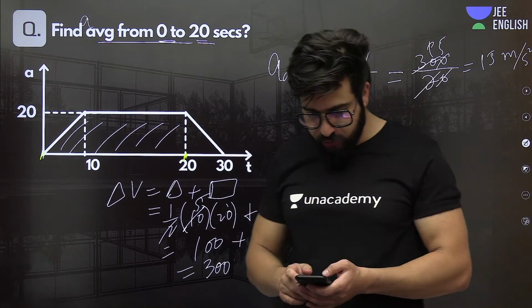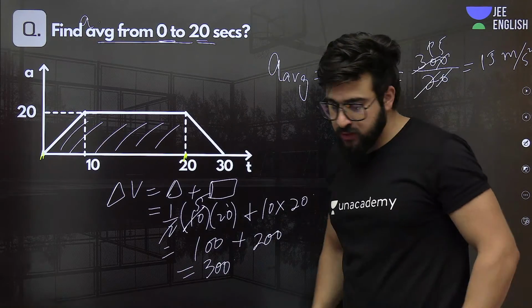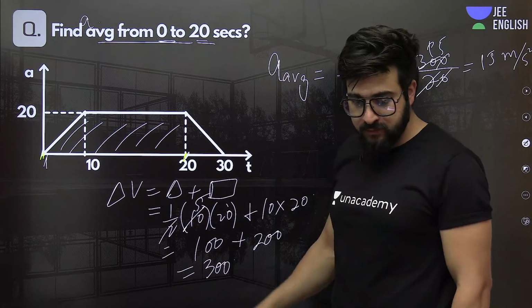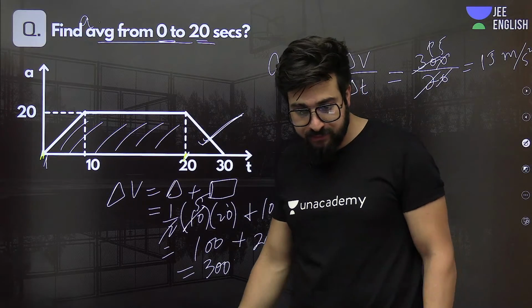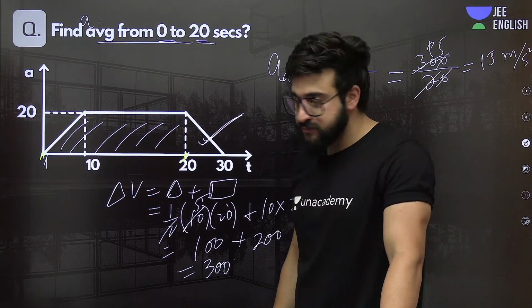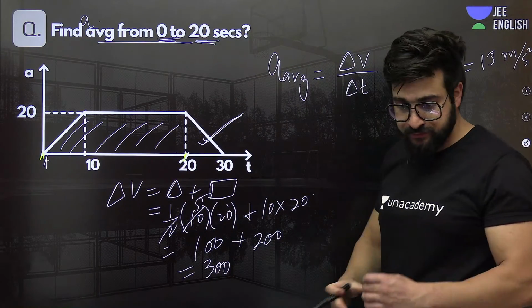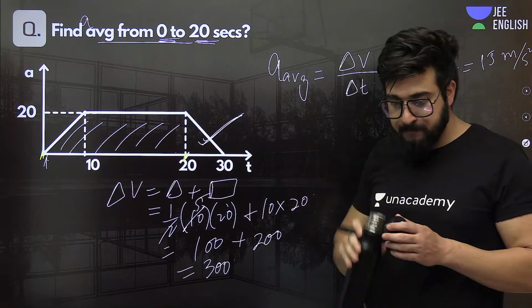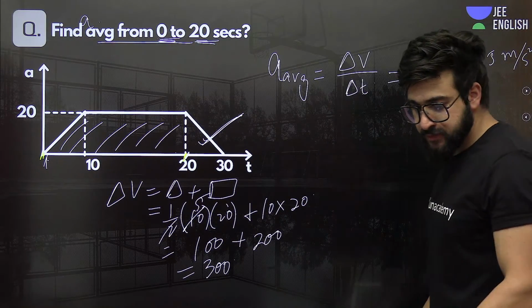I want everybody to join me in my special class. We are supposed to find from 0 to 20 only. We don't have to take this triangle. We don't have to take this triangle. Because from 0 to 20 only. From 0 to 20 only. Come on. Okay, yes.